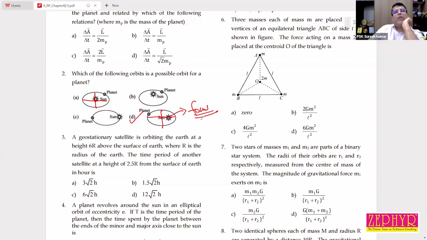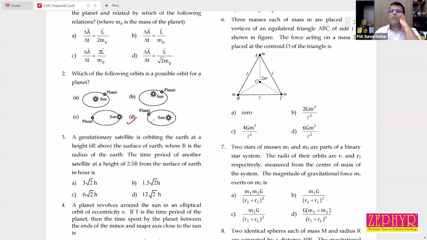For an ellipse, how many foci are there? 2. Left and right focus. And this is not possible. This is also not possible. So your answer may be D. Because planet is revolving around sun in elliptical orbit with the sun at one of its foci.